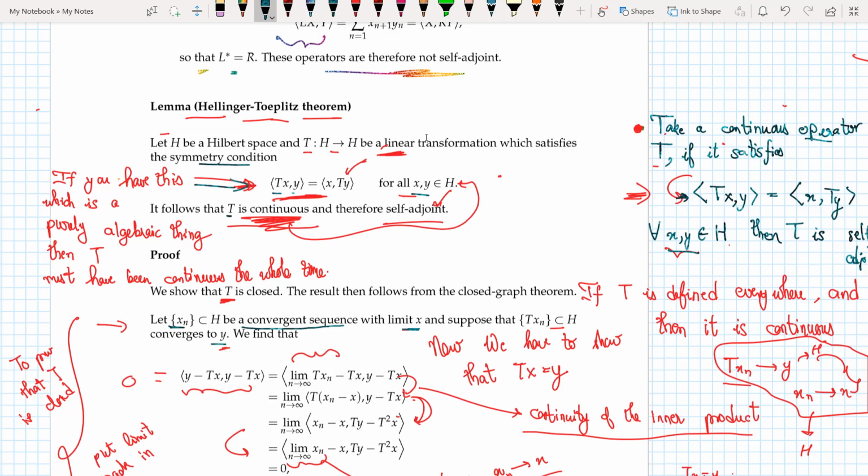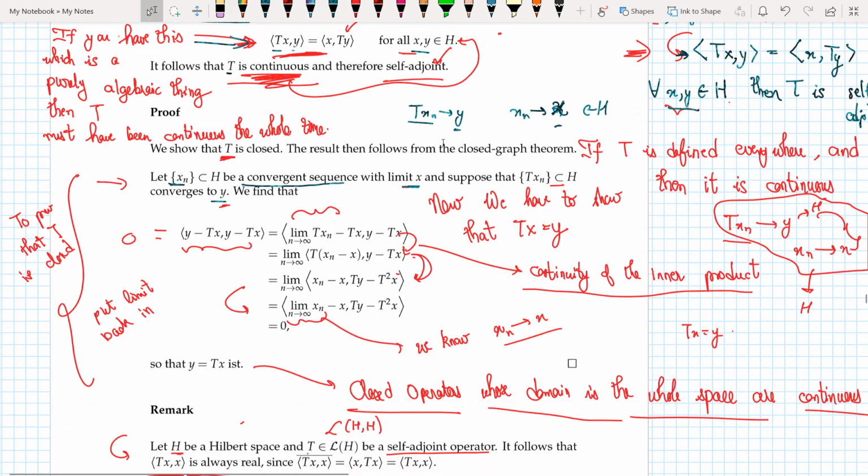So we have Tx_n converging to y and x_n converging to x, and both y and x belong in my space H. So everything basically belongs in H. What I want to show is that y is equal to Tx.